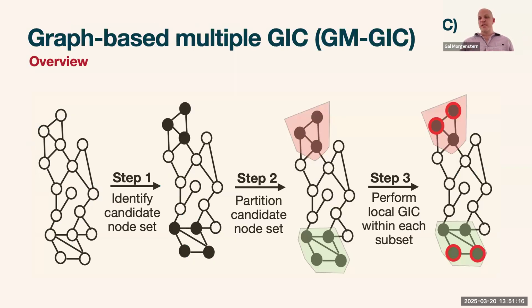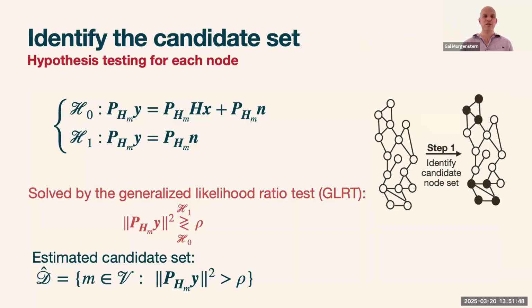And now we did 3 methods, but we don't have a lot of time today. So I'm going to present the first method more thoroughly, and then briefly I'm going to present the 2 other methods. And then I'm going to show some experiments. So the idea here in the GMGAC is to first identify the candidate set and then to partition it. And I'm going to talk about this in a moment. After this partition, we can do local GACs, which are extensive, but they are in a very small area. So that's not too bad. So this is the idea.